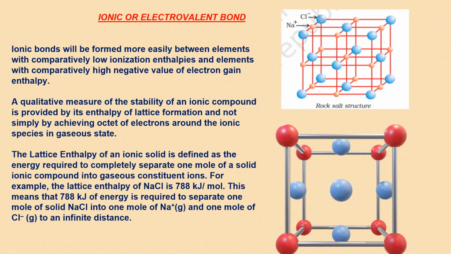Let's discuss something more about the ionic or electrovalent bond. Now we know that if transfer of electrons is taking place in the formation of a bond, we call it an ionic or electrovalent bond. So NaCl is a very common example. You must have seen this type of structure in many books. Rock salt structure. This is called a lattice. Lattice means a 3D, three-dimensional ordered arrangement. There is a particular order which is being followed by different ions, and they get arranged in a perfect arrangement where you can further predict where the next Na plus or Cl minus will come.